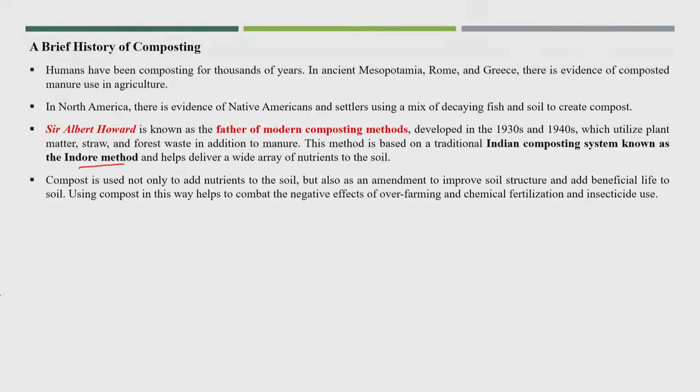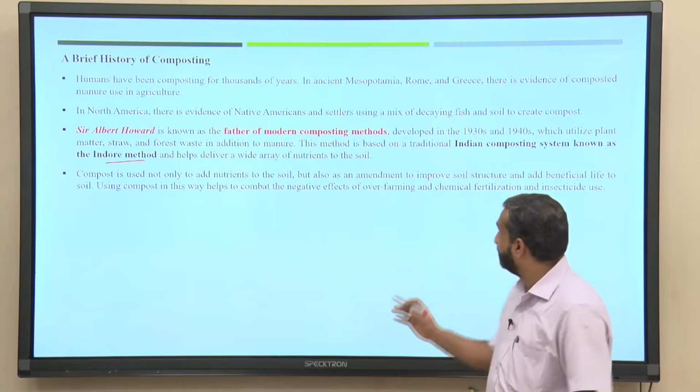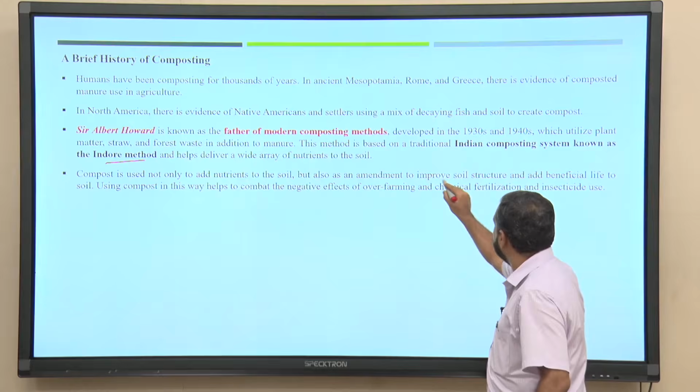Compost is not only used for nutrients to the soil, but also as an amendment to improve soil structure. Most local people or farmers think it is only for nutrient purposes, but it also improves the soil structure.